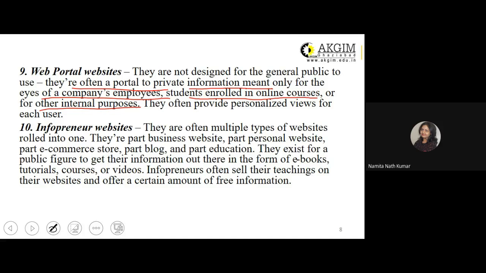Now, a very commercial form of web portal, for which I can give you an example, is booking websites, like booking your tickets on the IRCTC website. It is also a web portal.